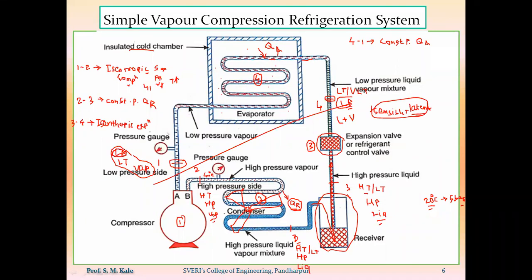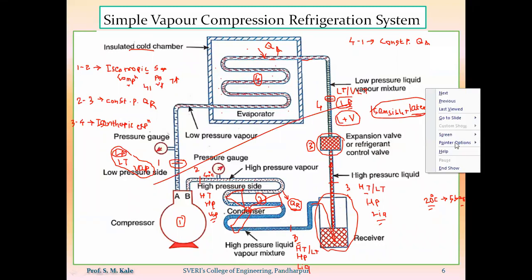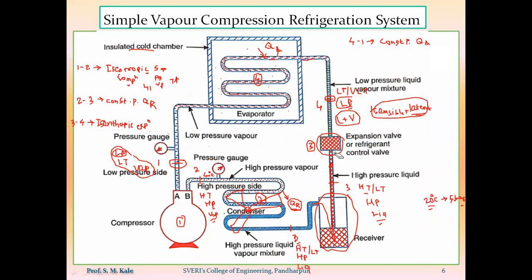Here again we are having the low pressure. Here temperature, or first of all we'll say the phase of refrigerant. Initially we are having the liquid plus vapor mixture. At the inlet of evaporator we are having the liquid plus vapor mixture. Why liquid plus vapor mixture? Because of sudden expansion, small amount of liquid refrigerant is getting converted into vapor refrigerant. That means whatever this liquid plus vapor mixture is there, near about 95% liquid will be there and near about 5% vapor will be there.